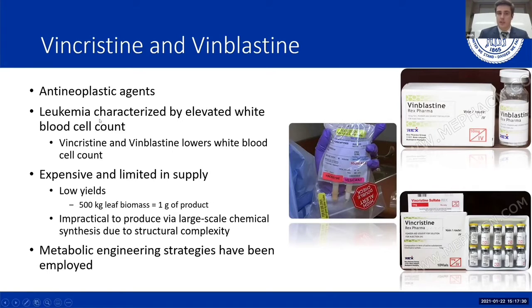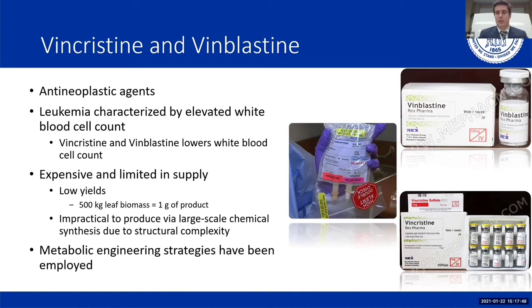For example, leukemia is characterized by an elevation in white blood cell count. When patients are treated with vincristine and vinblastine, it lowers said white blood cell count in said patients. But there's a problem with using vincristine and vinblastine. It's expensive and in limited supply.